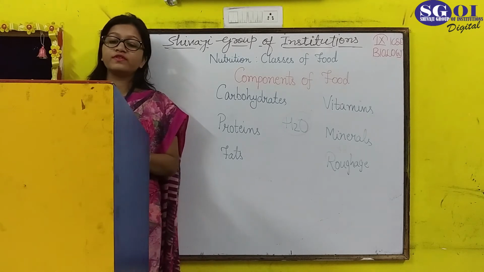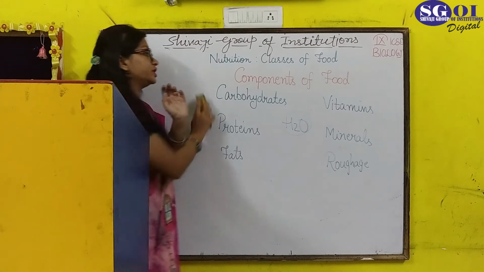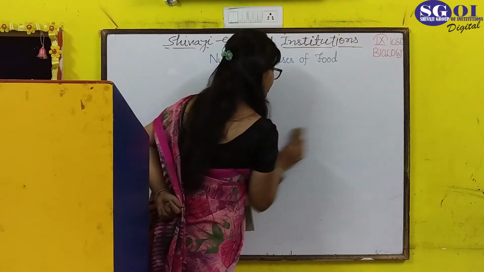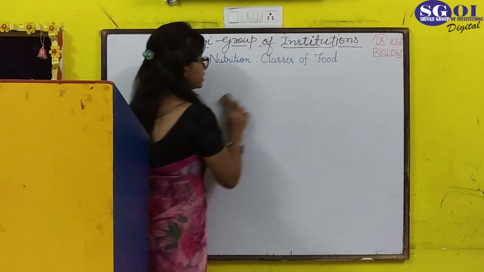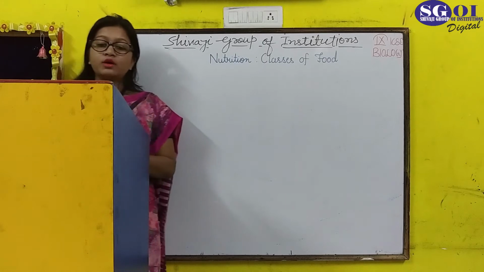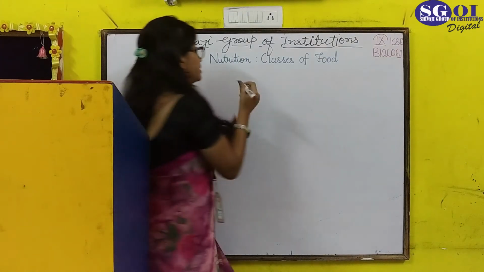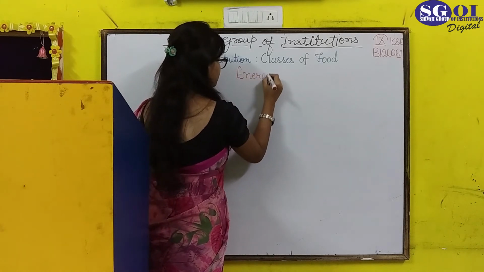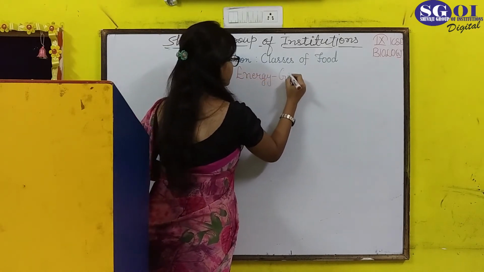So first of all we will discuss about energy giving foods. Now you know already about the components, that from what things combine together to form food. Now we have to discuss about different categories. So the first category is energy giving foods.